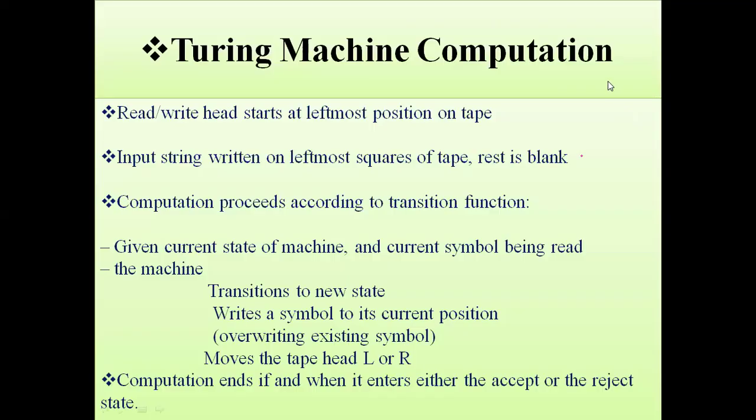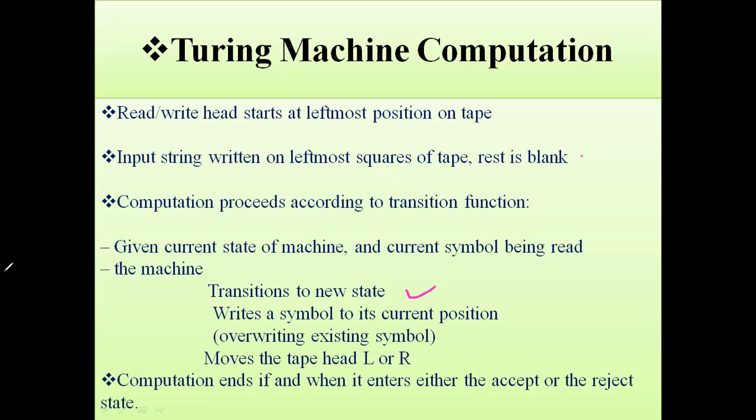Turing machine computation. So what is the computation we have to use now? Computation: read, write, start at the leftmost position on the tape. The input string is written in the leftmost squares of the tape, and the rest is blank. The computation proceeds according to the transition function. Given the current state of the machine and the current symbol being read, the machine